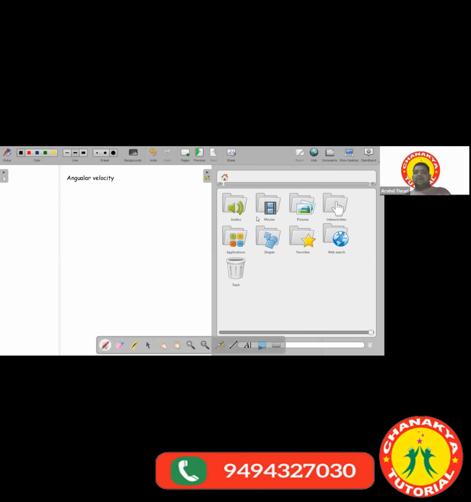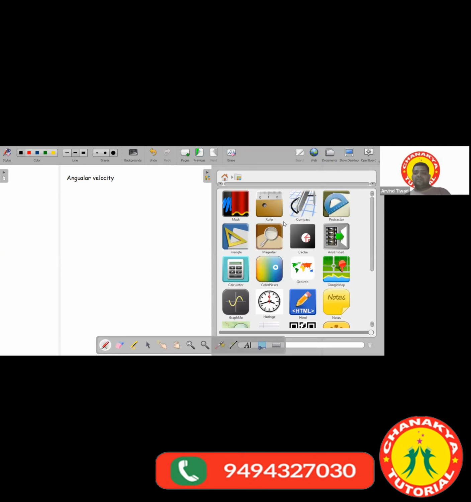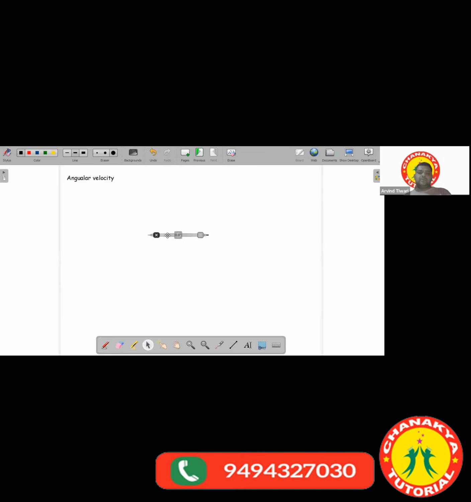So about the angular velocity, what we discuss about the angular velocity over here. See, if we have a quantity which is moving in a circle, let's consider any object moving in a circle. Suppose this is the starting point, and from this starting point, an object starts moving in a circle.